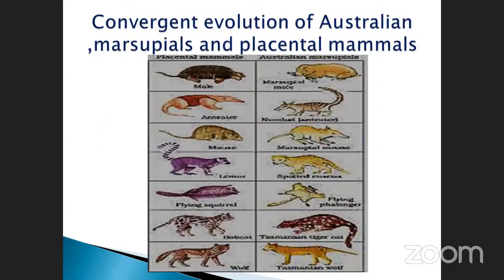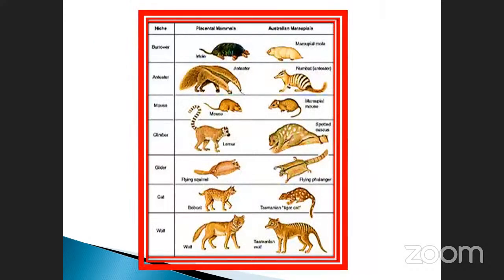See here, convergent evidence of Australian marsupials and placental mammals. It is not clear. Okay, so just go through the book, then only it will be better for your understanding. I will show you another slide. See here, this is also not clearly visible. I will try, but it is not good. See here, these are all the wolf. There is a wolf here. The wolf is also modified in some other forms.